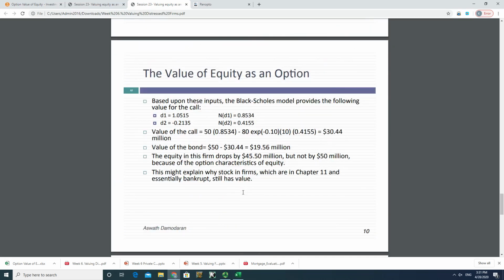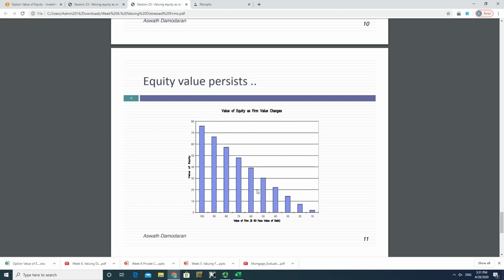Okay, this is a continuation of the previous example. Equity value persists even when the firm's situation is getting worse and worse. From this table, you see that when the value of the company diminishes, given 80 million face value of debt, the equity value remains positive for a long time. Even when the value of the firm declines to $10 million, equity value still remains. So equity value persists as long as the debt has not expired yet.